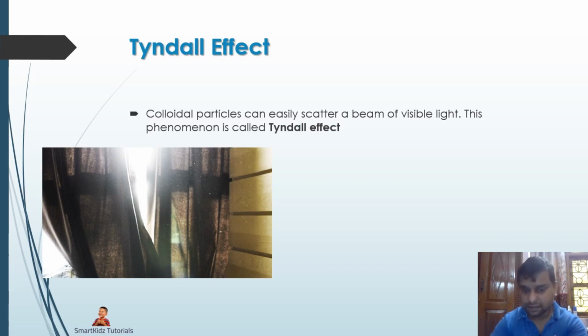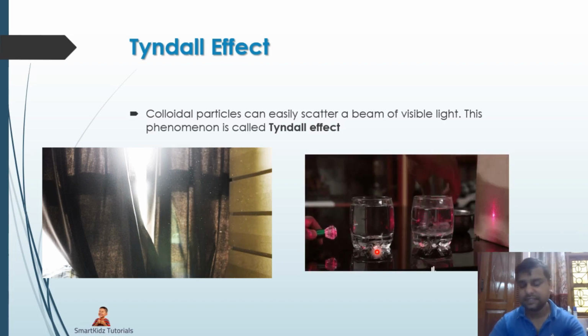See the ray of light coming through that window with curtains, and you can see tiny particles here that are visible. Now these particles are responsible for scattering the beam of light, making the pathway of light visible. You can say that the particles are visible because of this light, but it is these particles that make themselves visible by scattering the beam of light, and thereby showing to us, through our naked eyes, the path of light, how it comes through.